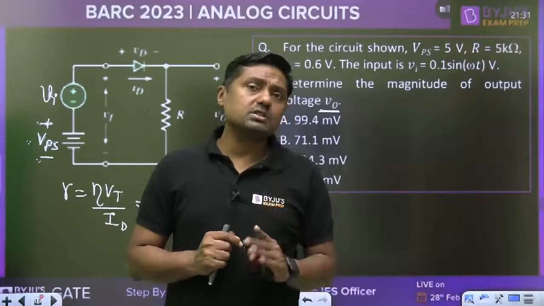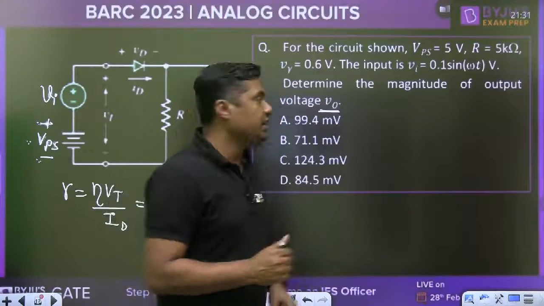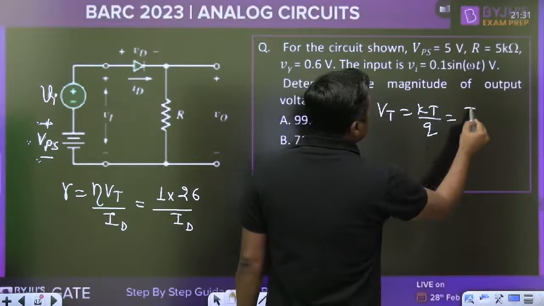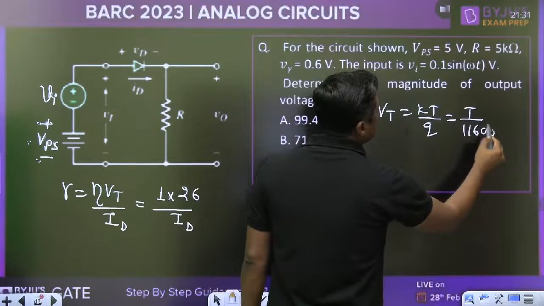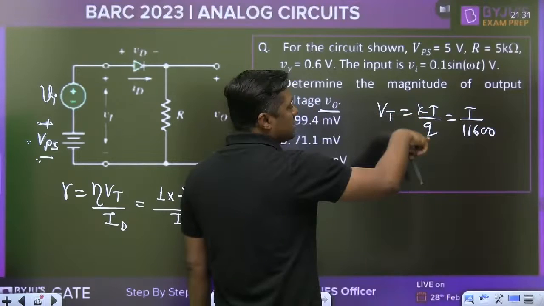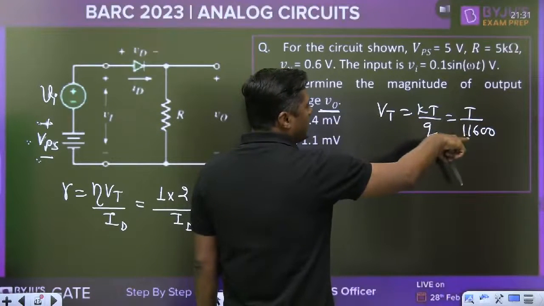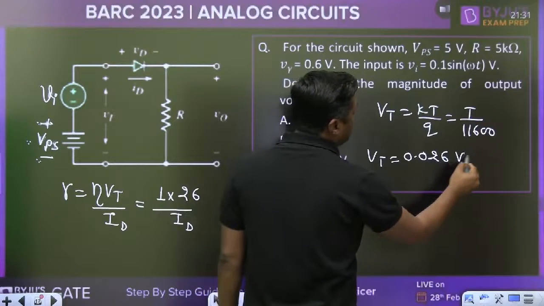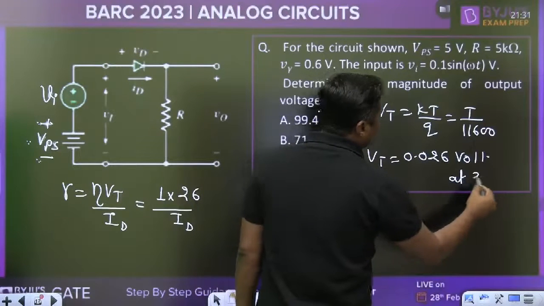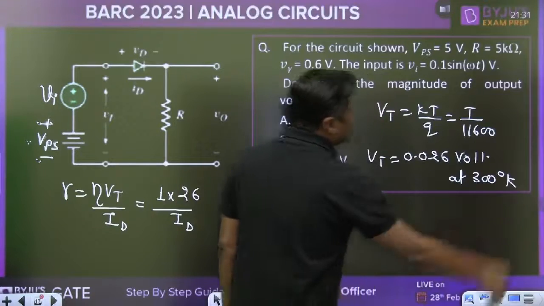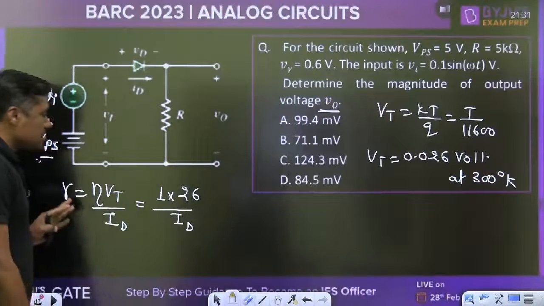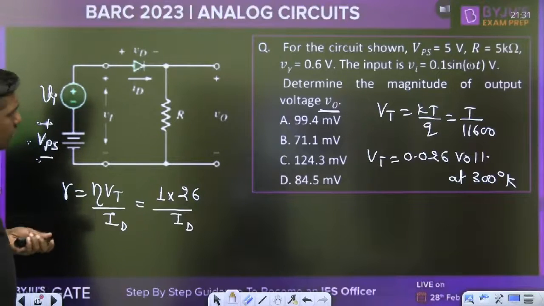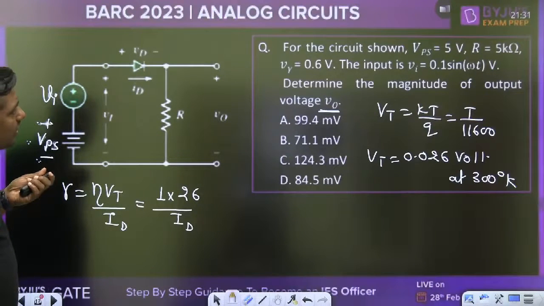26 millivolt is the value of Vt at 300 degree Kelvin. Vt is equal to kT by q, that is T by 11,600. New students, remember that k is the Boltzmann constant, q is the charge, T by 11,600. Vt is equal to 0.026 volt at 300 degree Kelvin. And this is called the dynamic resistance or incremental resistance of the diode. Then first of all, find the value of I.